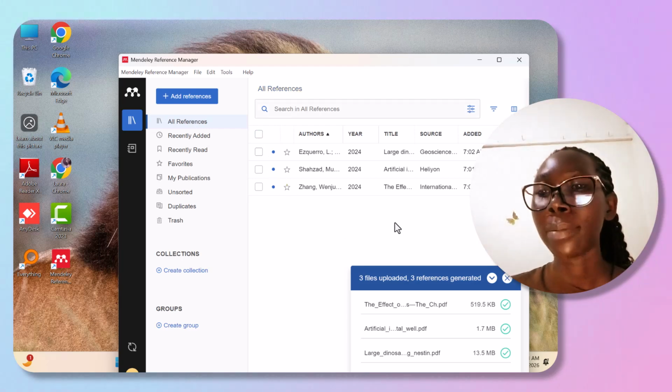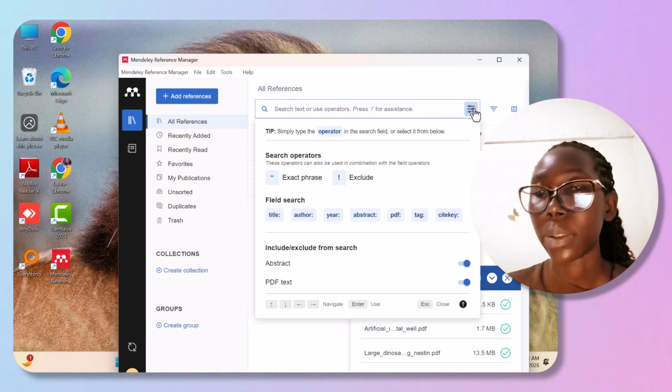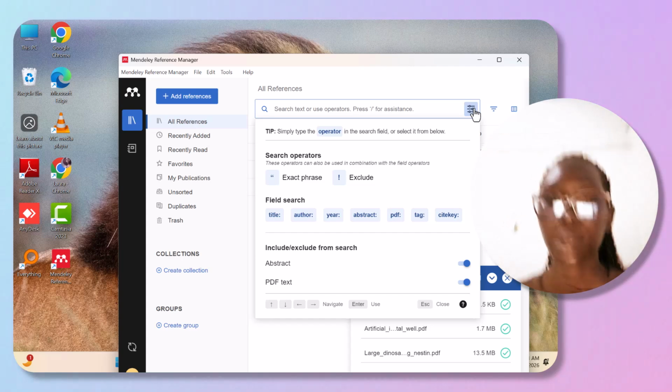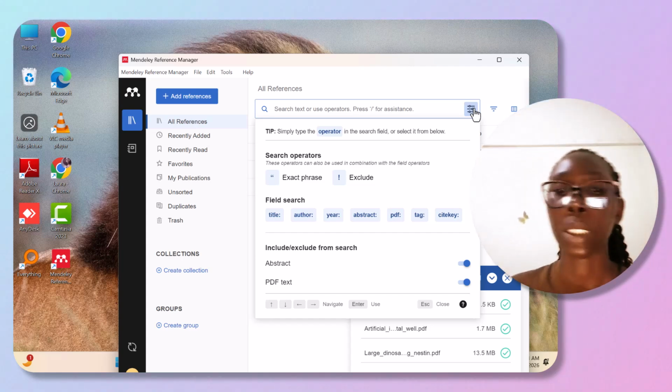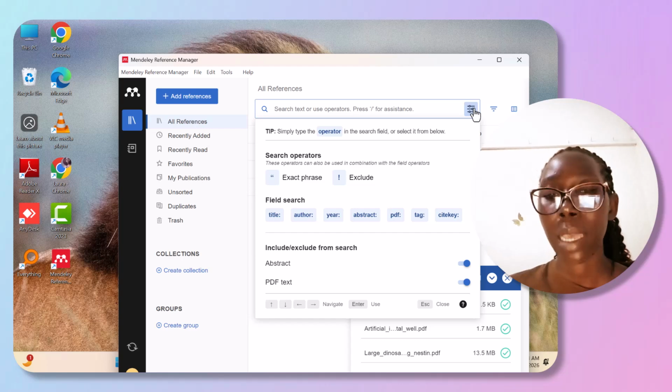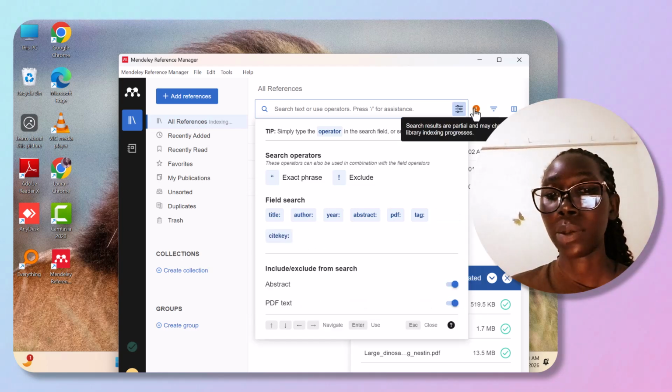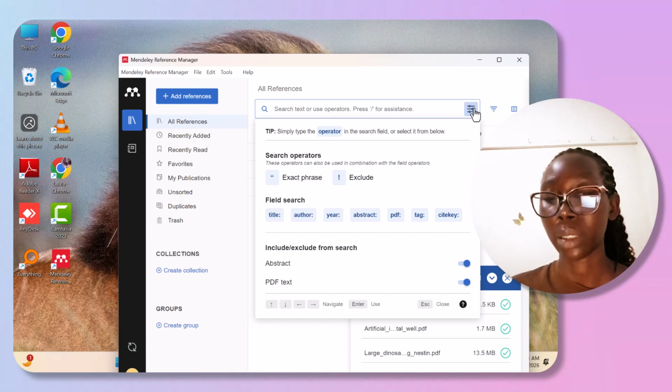So they're here. On this button, you can see what it does. This button is for field search. You can search for the title or the author alone, or abstract, or the PDF text. You can use this button on your top right.